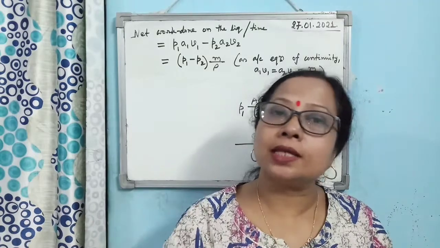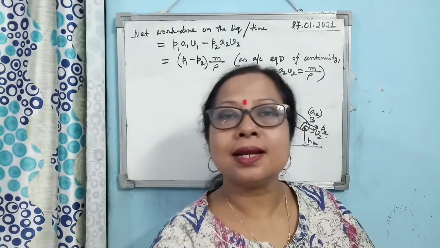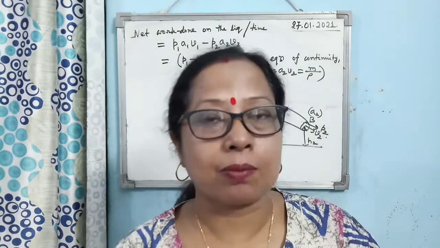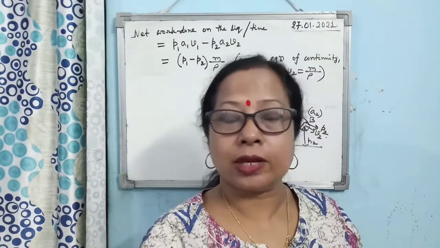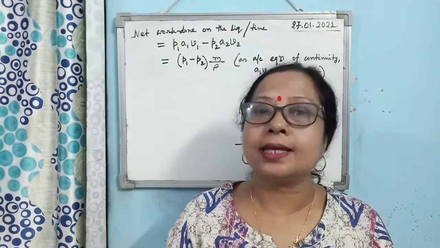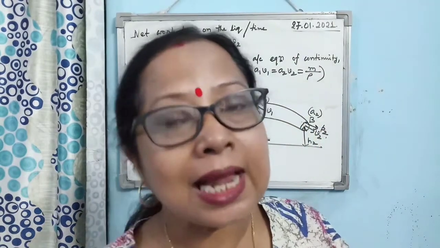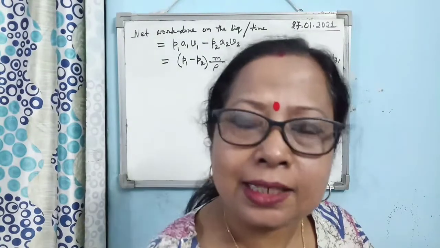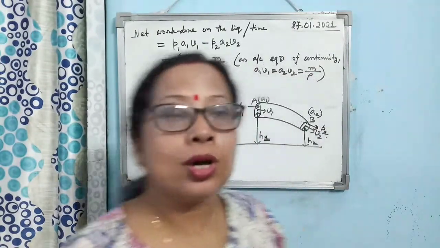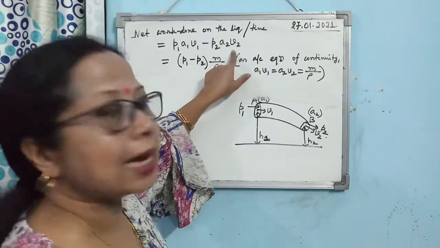In the first case, a certain external agency is doing the work on the system, so the energy of the system increases, so that work done is positive. Whereas in the second case, the liquid itself is doing the work. The liquid is spending its own energy, so that work done will be considered negative.